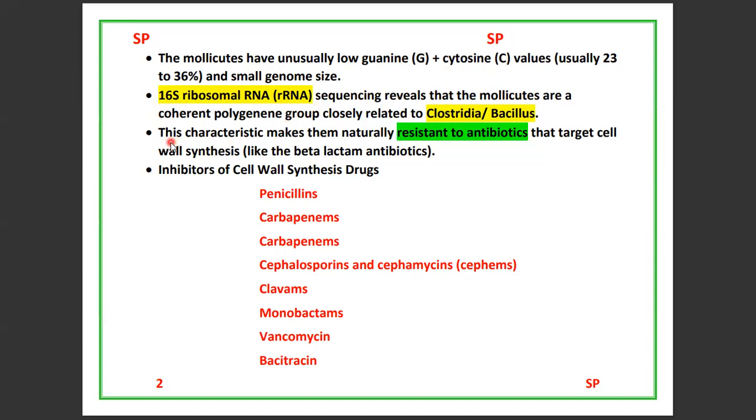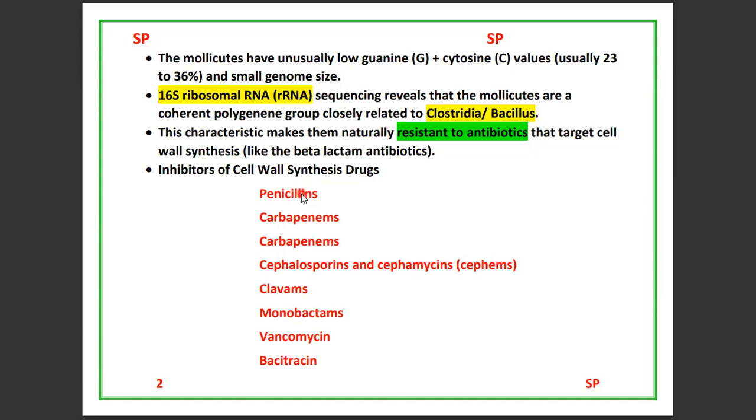And most important, the mollicutes are gram-positive and lack a cell wall. So they are resistant to antibiotics. Which type of antibiotics? The antibiotics which destroy the cell wall. They are highly resistant. Why? Because the common definition of mycoplasma is gram-positive, lacking a cell wall.